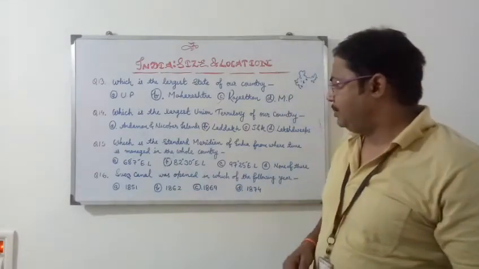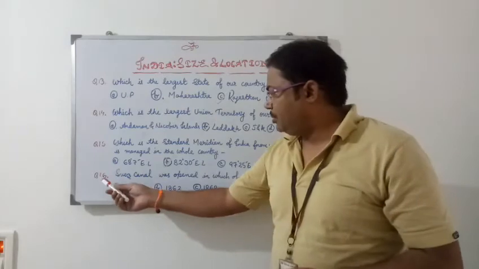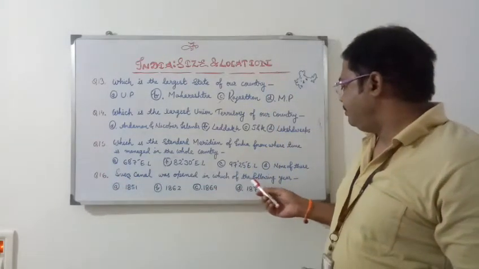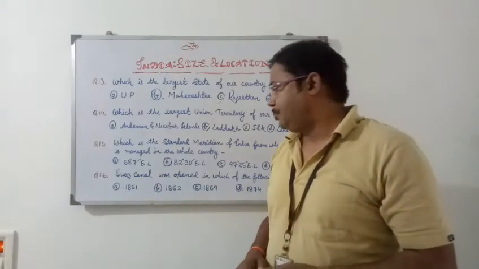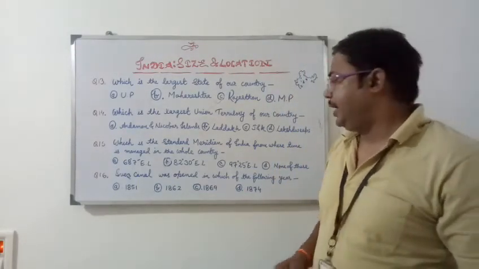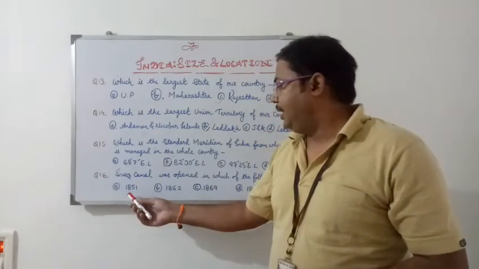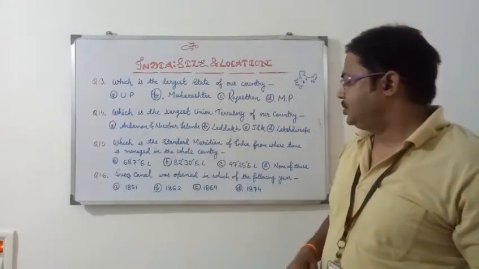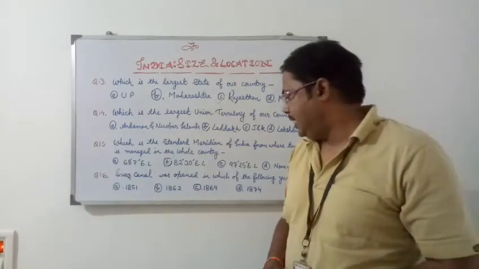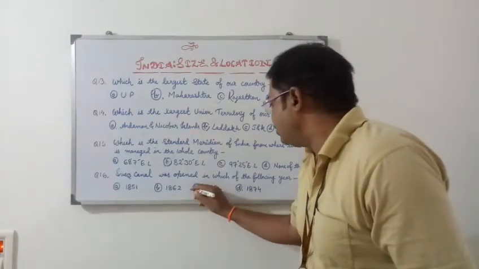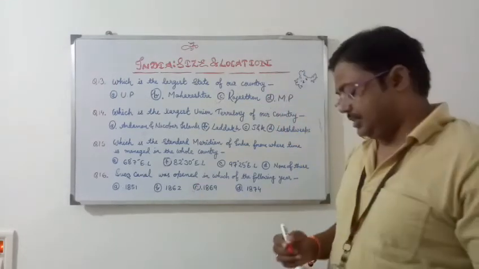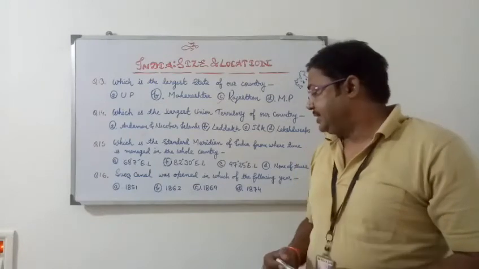Now the next question is question number 16. Suez Canal was opened in which of the following years? And the options are A. 1851, B. 1862, C. 1869, D. 1874. Here the answer will be option C, 1869. So it was opened in 1869.